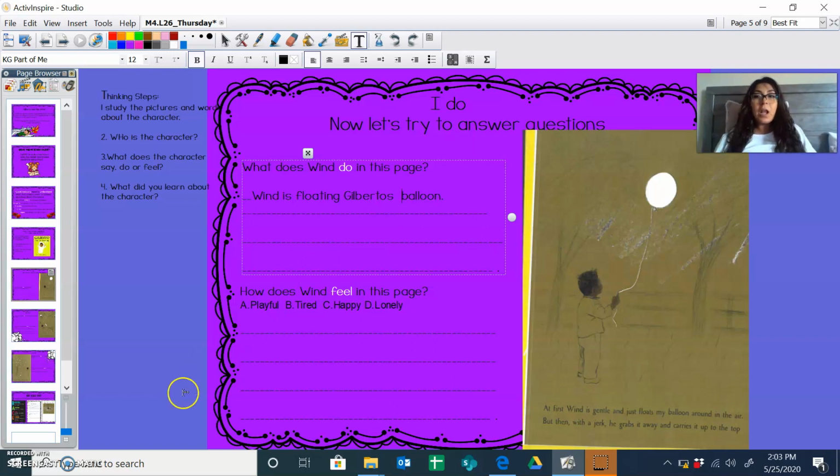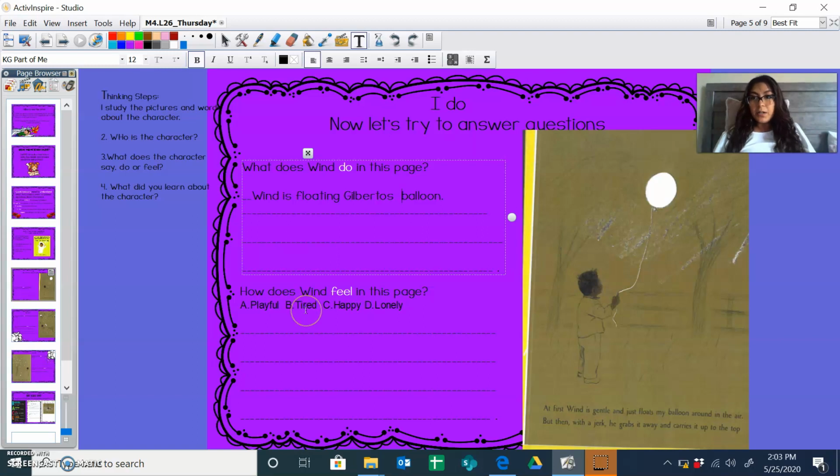Awesome. Now I'm going to move on to my second question. Listen to the second question. How does wind feel in this page? All right. Thinking step number 1. Look at the pictures and the words about the character. Think by yourself.